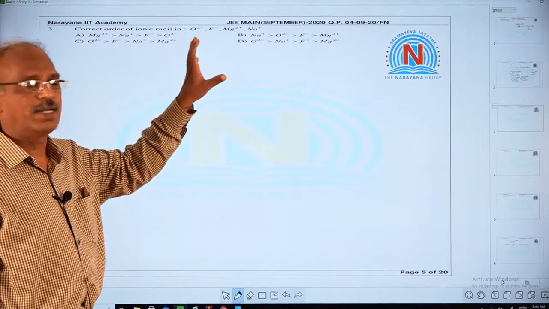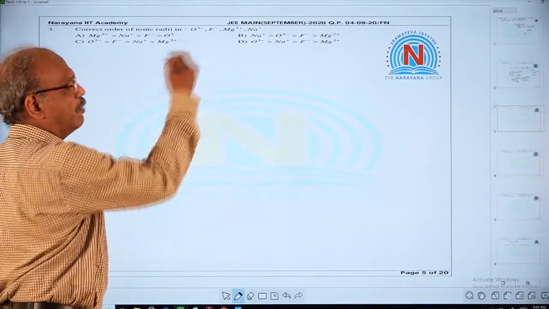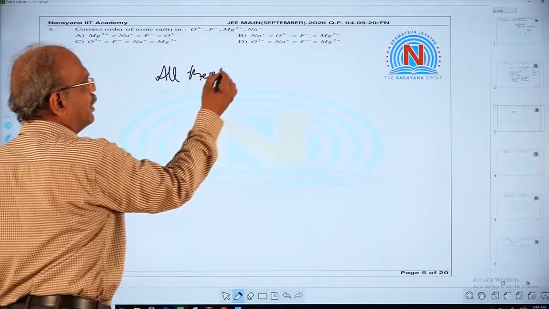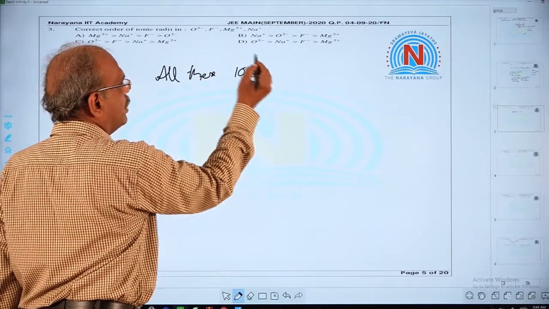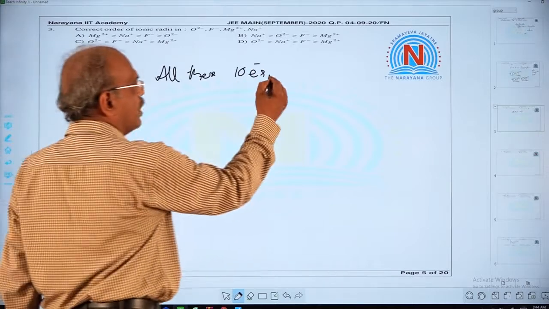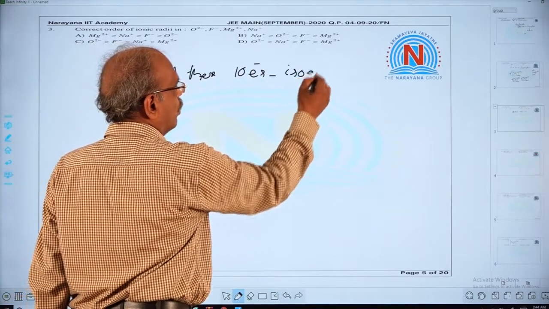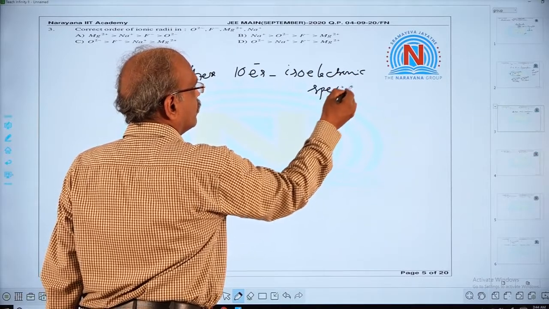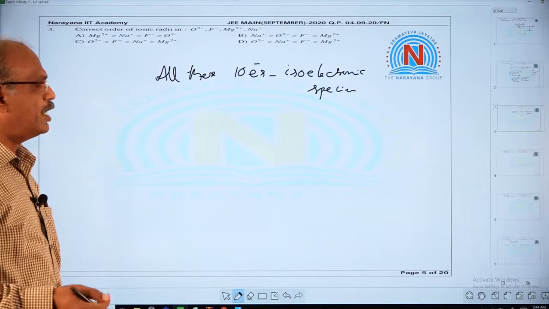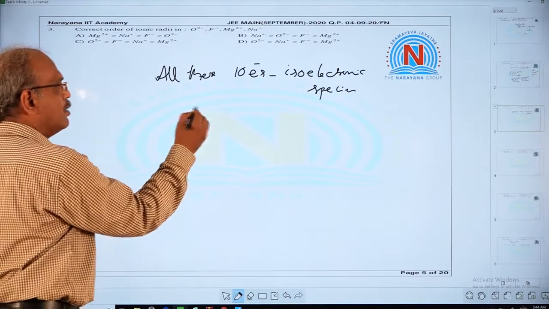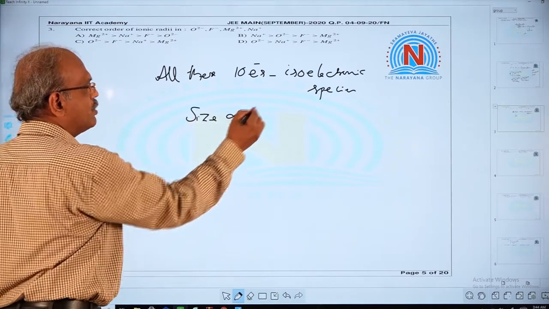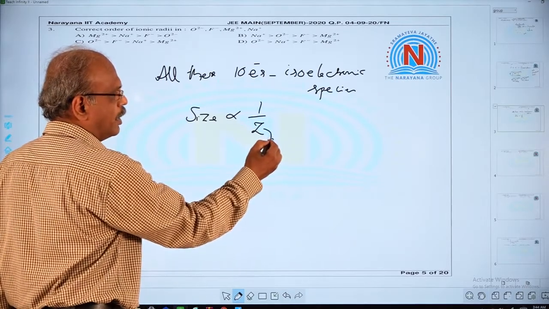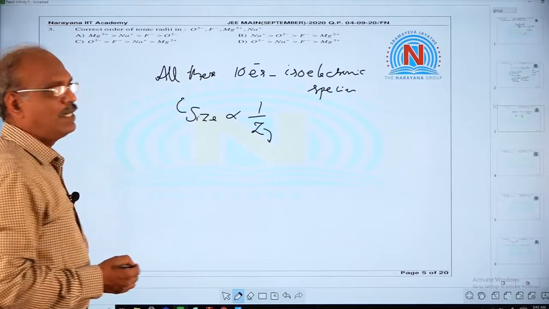If you see their number of electrons, all these have 10 electrons, means they are isoelectronic species. In case of isoelectronic species, size is inversely proportional to atomic number. If atomic number decreases, size increases.